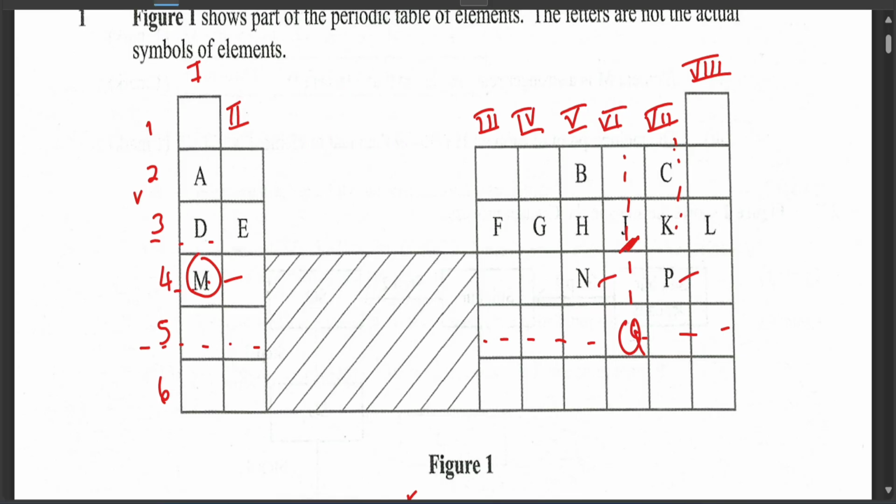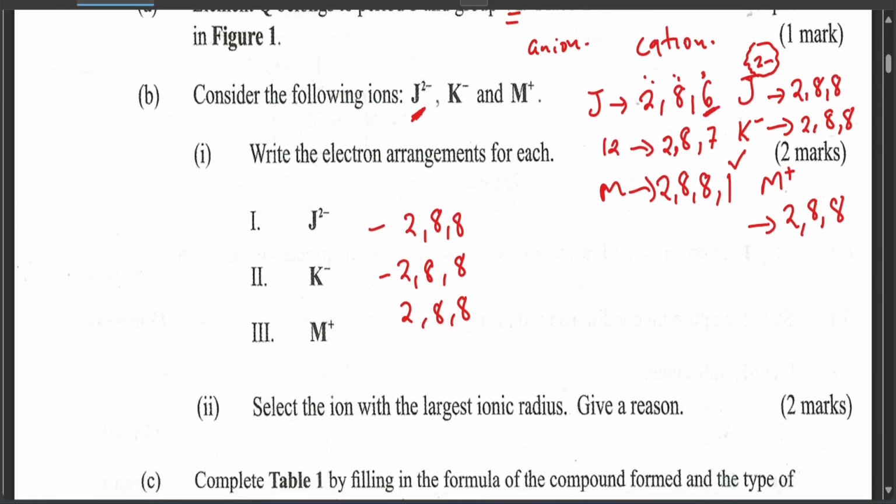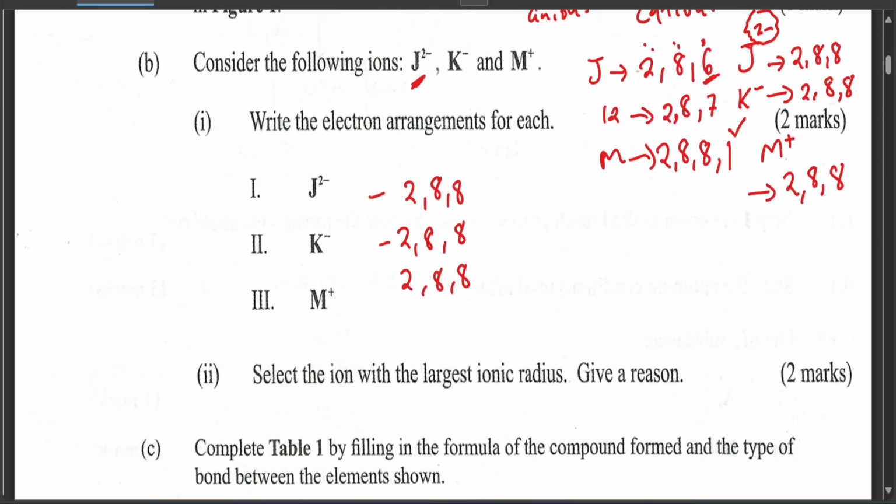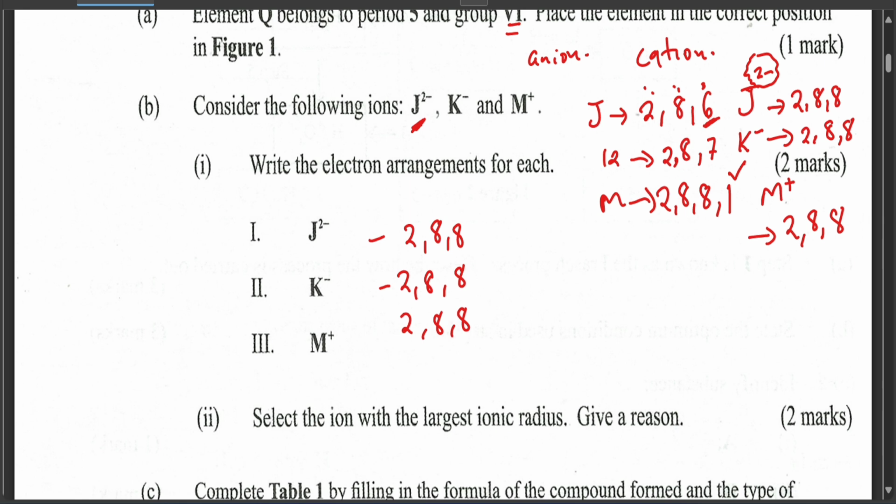Just know that M has four periods, and also N and P, but also there's Q. There's Q as well, but Q is gaining. Therefore, even if it gains, it means that it will start to reduce in size. So, but this one wasn't there. So M and P. Let's look at the question: select the ion with the largest ionic radius. So it's referring to the J, K, and M.